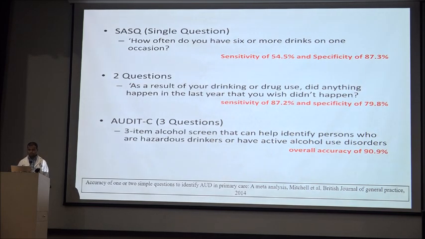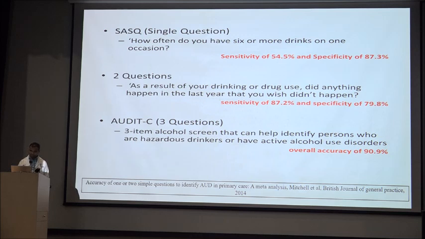Single questionnaire score. This has a sensitivity of 54% and specificity of 87%, and we ask only one question: how often do you have 6 or more drinks on one occasion? Another score is the 2 questions score, with sensitivity of 87% and specificity of 80%, and we ask: as a result of your drinking or drug use, did anything happen in the last year that you wish didn't happen?